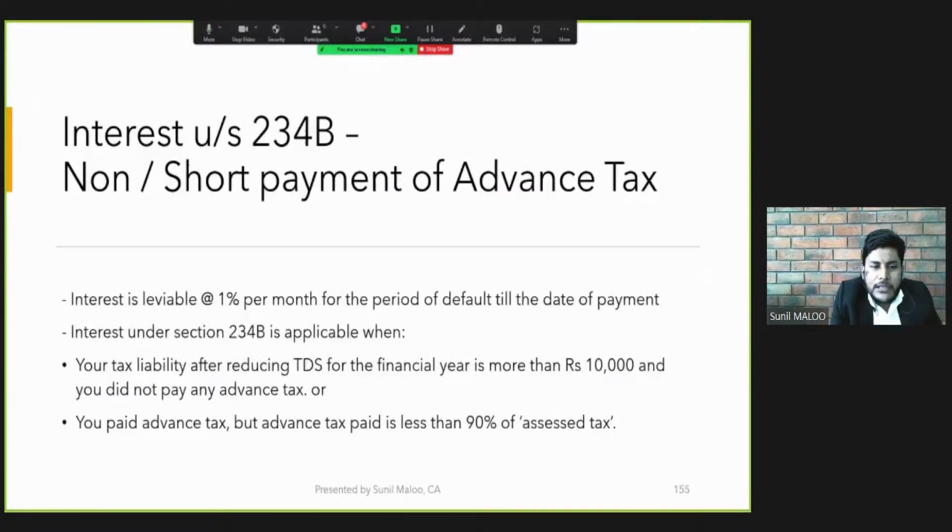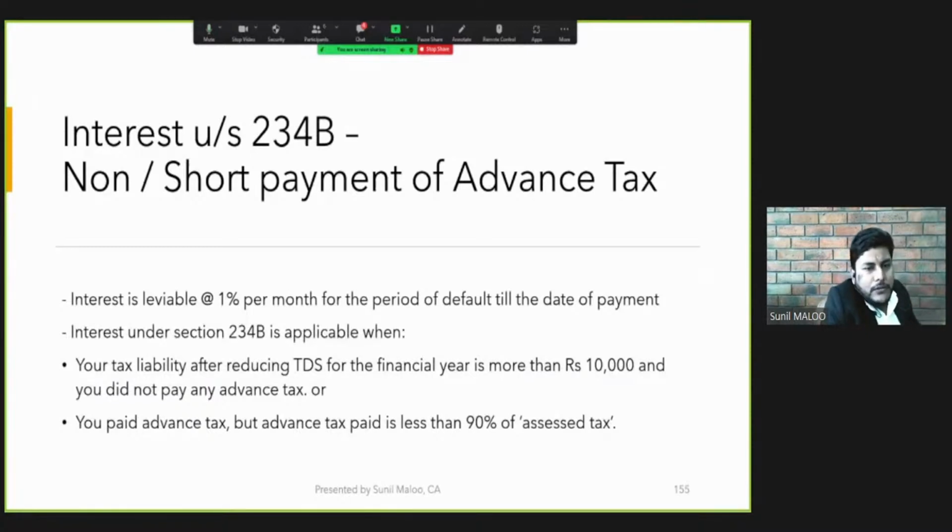234B interest is leviable at the rate of 1% per month for the period of default till the date of payment. And interest under section 234B is applicable when your tax liability after reducing TDS for the financial year is more than 10,000 and you did not pay any advance tax. And second, you paid the advance tax, but the advance tax paid by you is less than 90% of the assessed tax. So if your tax liability exceeds 10,000 and you have failed to pay advance tax, you would be liable for 234B. And if you have paid the advance tax, but short paid it below 90% of the assessed tax, then interest under section 234B is leviable.